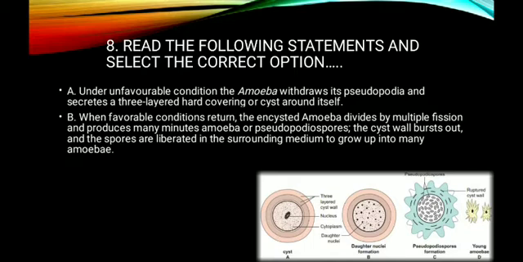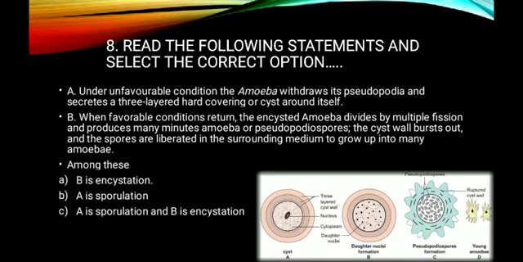So what are the options given here? Option A: B is encystation, wrong. B is sporulation, A is sporulation, again this is also wrong. The next option: A is sporulation. Is it true? No, A is encystation. B is encystation, that is also wrong. Next option: A is encystation, that is correct, and B is sporulation. So the answer should be option D.